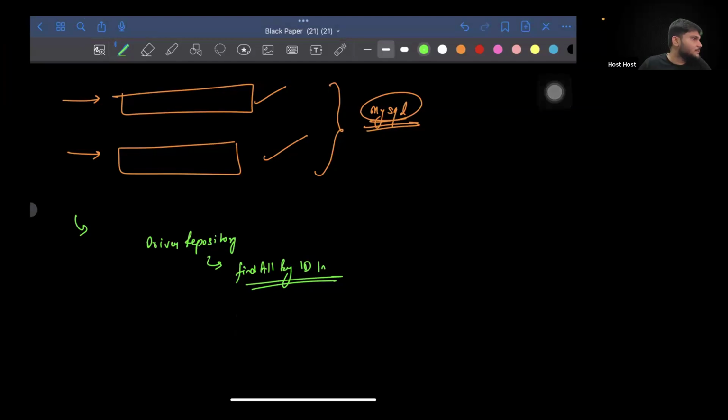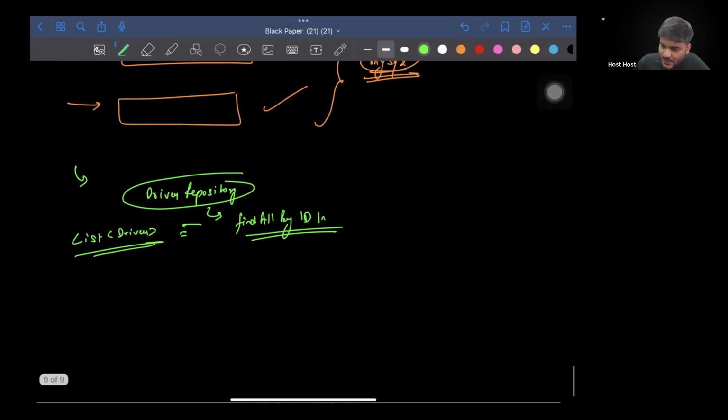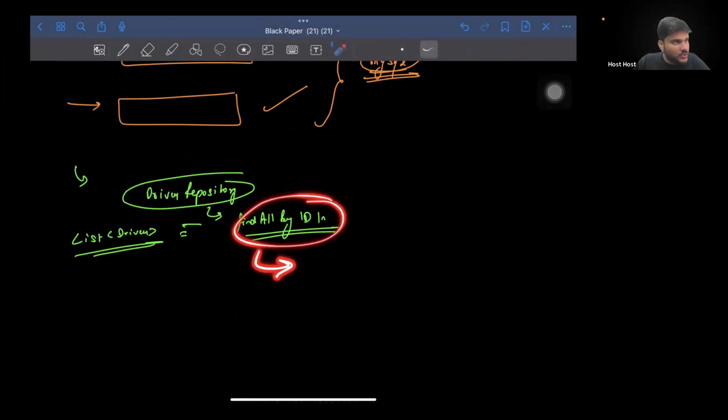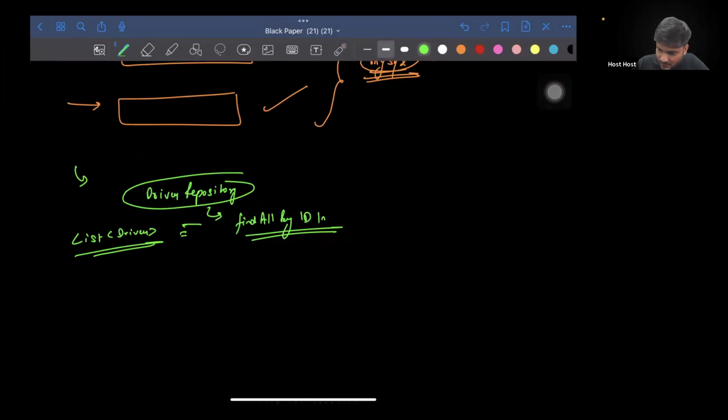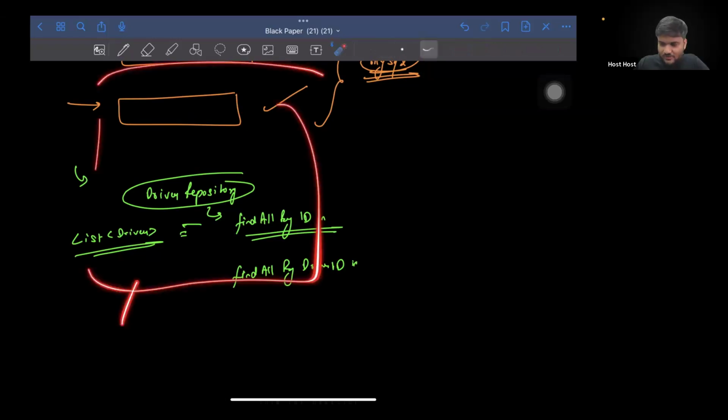Can I say that? Yes. Okay. And then once we have a list of drivers, this will technically return us what? A list of drivers. Yes. Right. Now you expect it to separately make a query, maybe in the booking repository, findAllByDriverIdIn, something like this. Is that correct? Yes. Makes sense. This is a fair and valid solution.